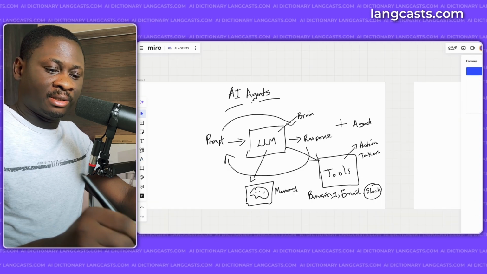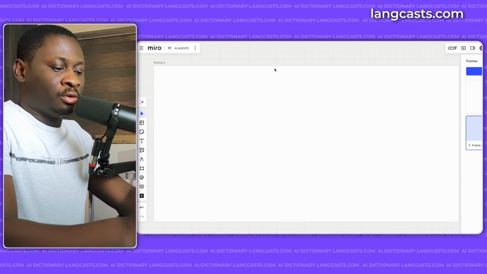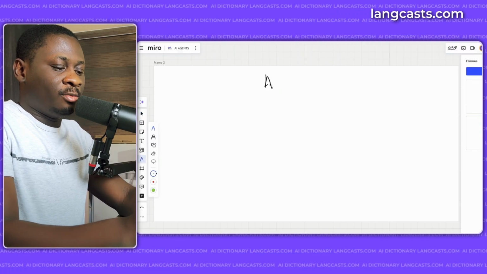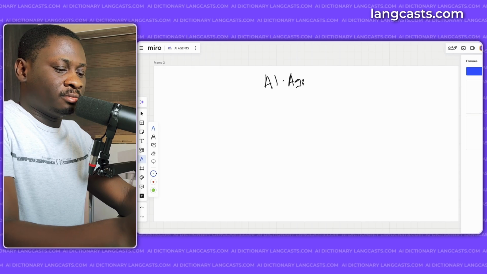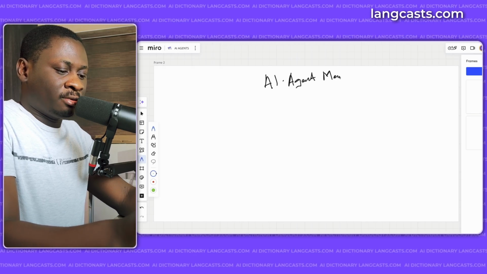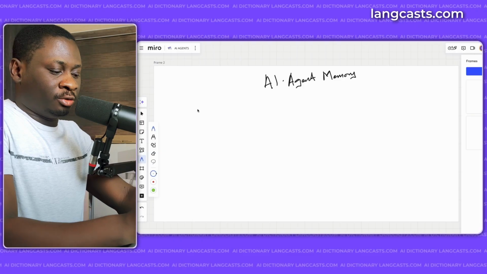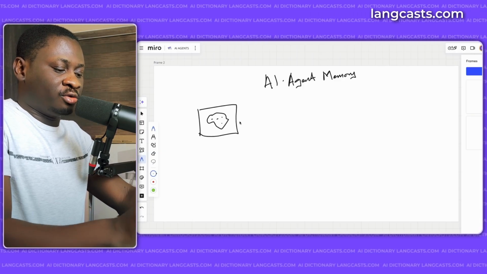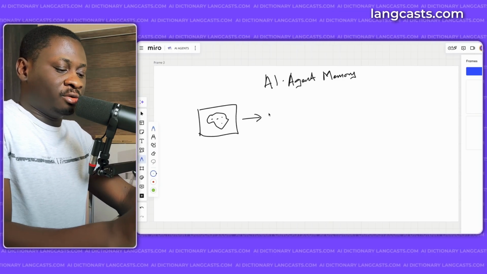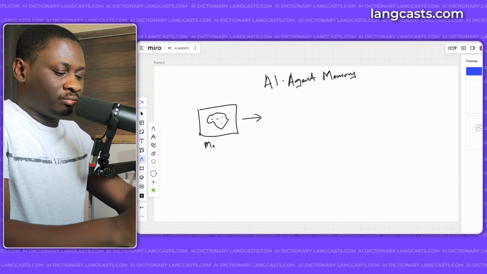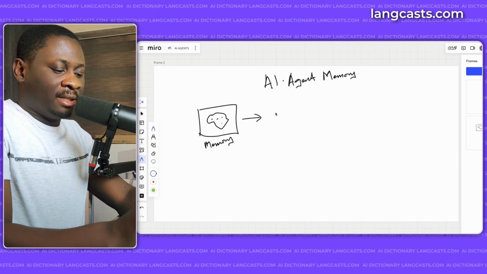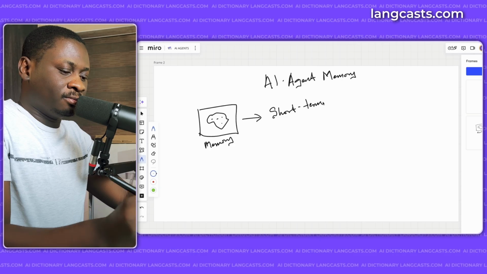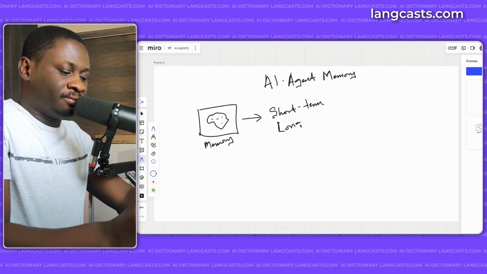To discuss memory, let me get another frame. So let's say AI agent memory. So we have two types of memory. Memory here is the first thing we're discussing amongst the things that we can use to enhance our models. So we can give them memory, and this can be divided into short-term memory and long-term memory.